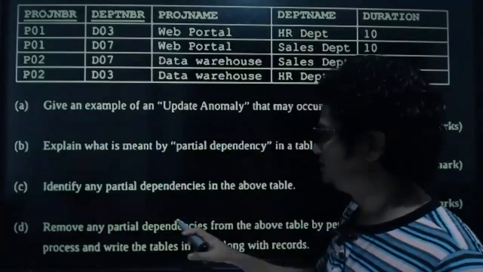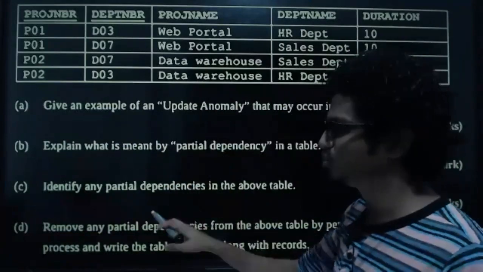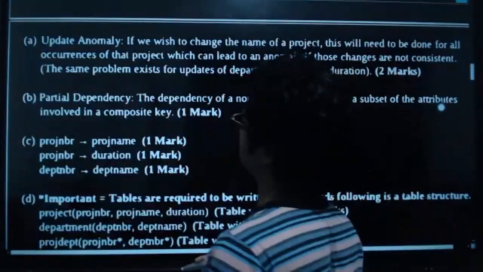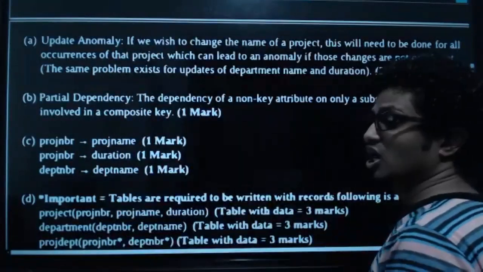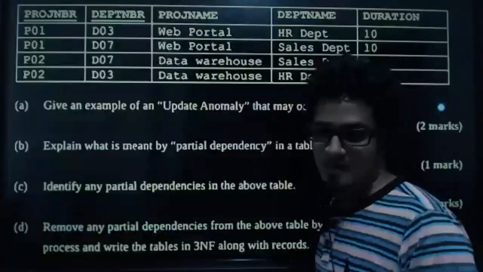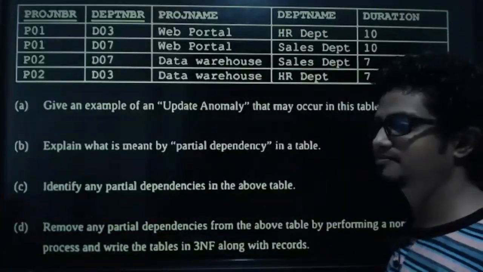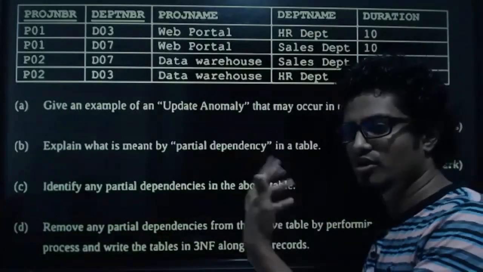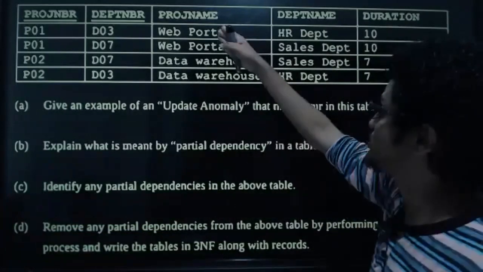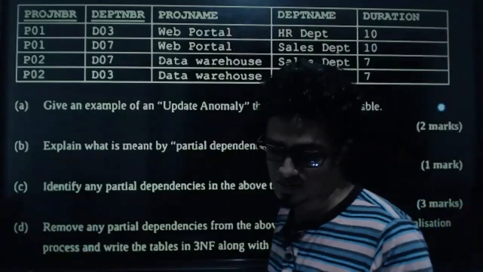So let's go to the marking scheme and see what's mentioned in there. Explain what is meant by partial dependency. Identify any partial dependencies. Both are answered. Explain what is meant by partial dependency: the dependency of a non-key attribute. How many non-key attributes are here? The attributes which do not belong to the key. 3 non-key attributes: project name, department name, and duration. Perfect.